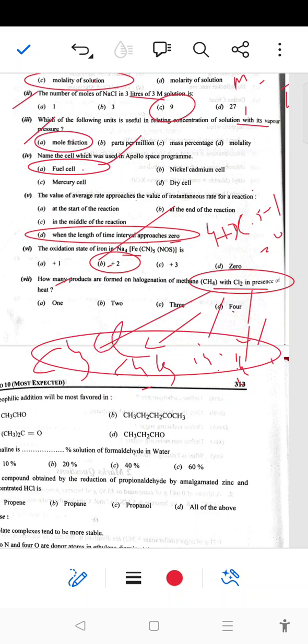Hydrogen is released step by step: CH4 to CH3Cl, then CH2Cl2 dichloromethane, then chloroform, and then CCl4 carbon tetrachloride. So 4 different products are formed. Right option D.